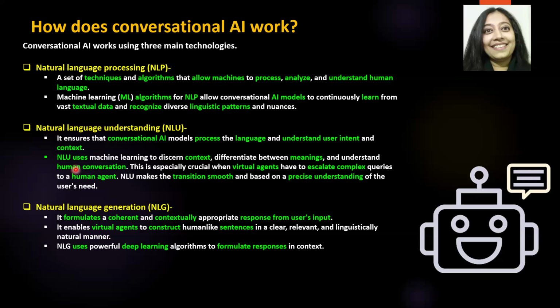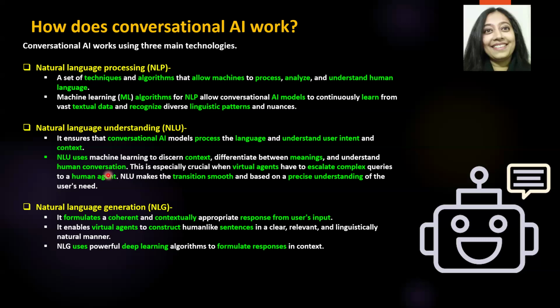So NLU mimics this behavior and uses machine learning to understand the context, to understand the different meanings of the same question. Is there sarcasm involved? They try to replicate that behavior. She's asking for a date because I missed something. To understand that, that's human conversation that is involved.